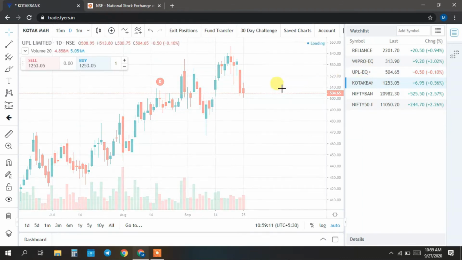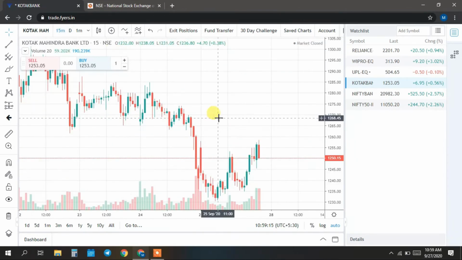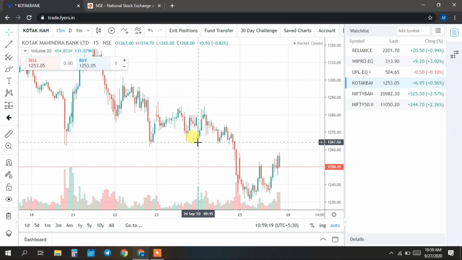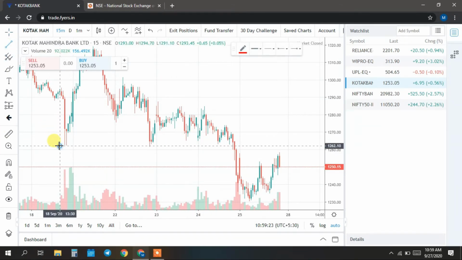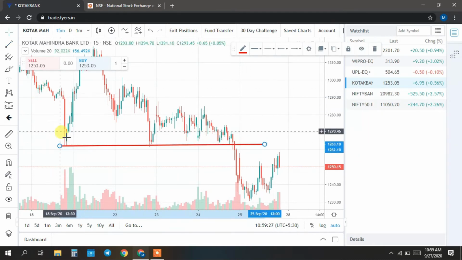Next moving on, we'll go to Kotak Bank. What happened in Kotak Bank was, this is the pattern. As you guys can see here, I can just draw a trend line and show you for one second. This level was acting as a support level.